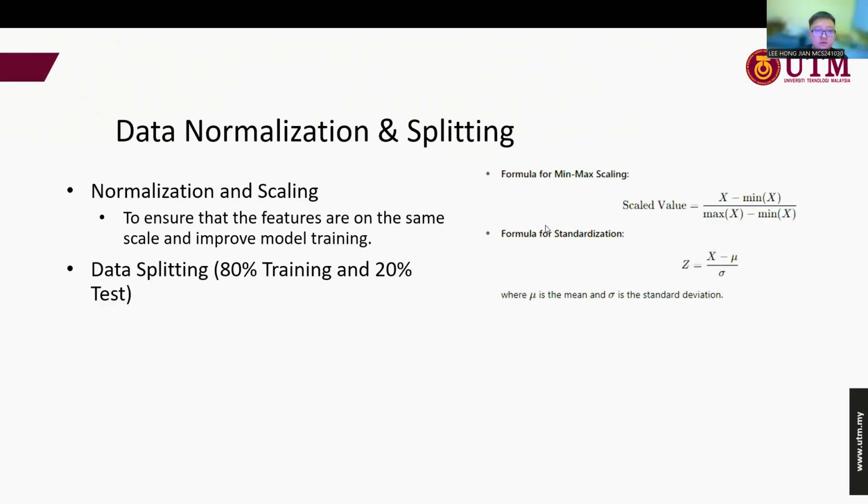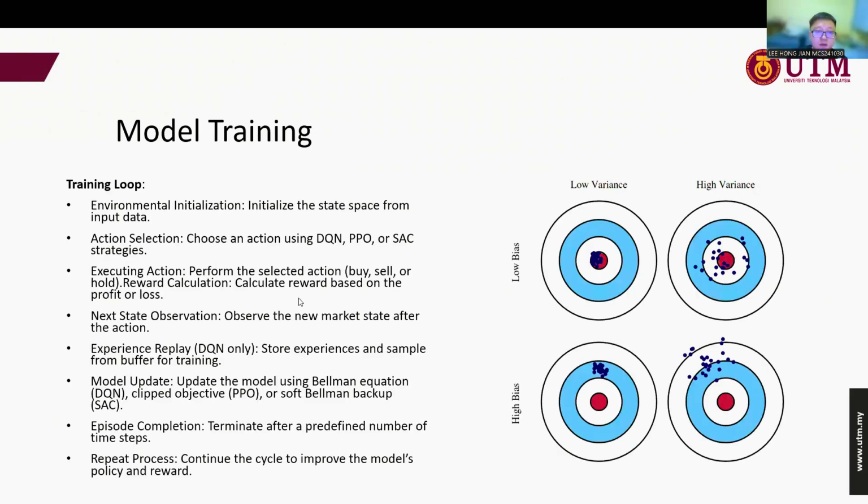So next we will talk about the data normalization and also the splitting. The data will be split into 80% for training and 20% for testing. Next, this is the model training loop that we will run for the DQN, SAC, and also the PPO DRL training models. These are the training loops that we will keep cycling until we get the optimal result.